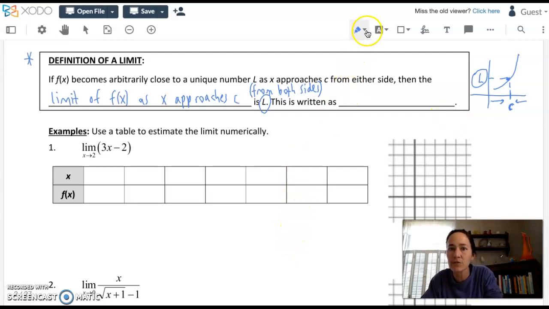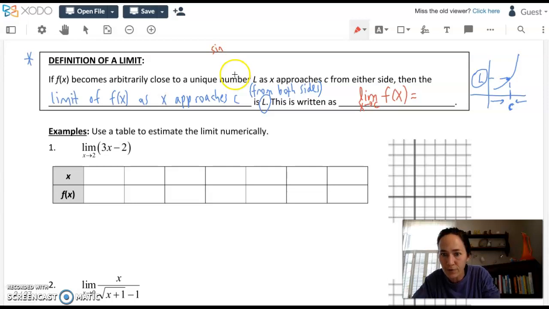Seems kind of self-explanatory, and we have some new calculus notation for writing a limit. We're going to write limit, LIM. Underneath of that abbreviation for limit, we're going to put what x is approaching. So limit as x arrow c, as x approaches c from both sides of f of x. So here's another case, kind of like if you were to just write sine and put nothing after it, it has no mathematical meaning. Or if you were to put a square root and nothing inside of it, it doesn't have much meaning. Same thing here. The limit notation needs a function after it. So the limit of the function f of x is going to equal the y value L.